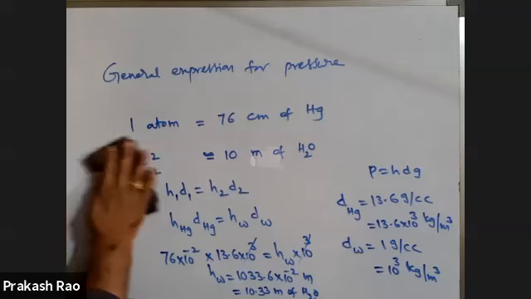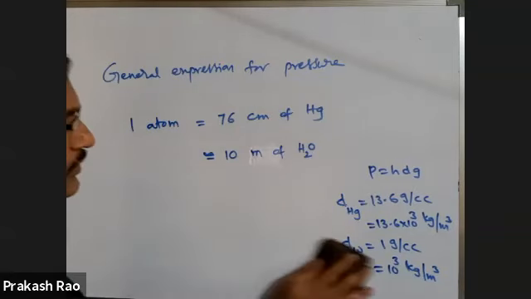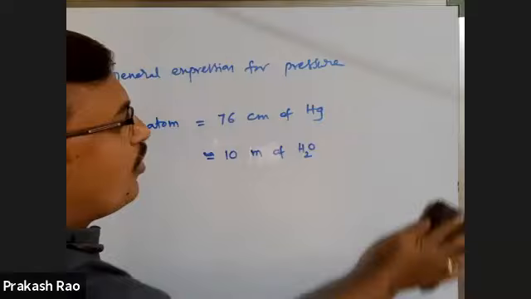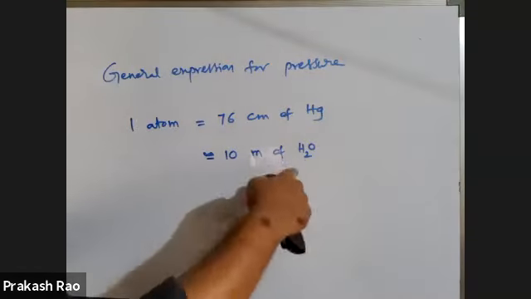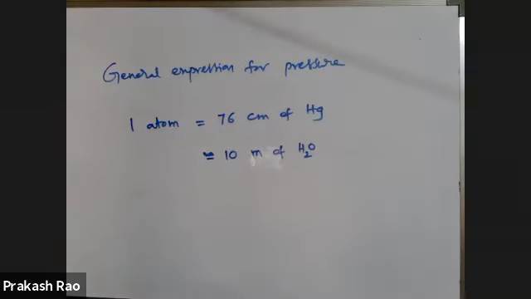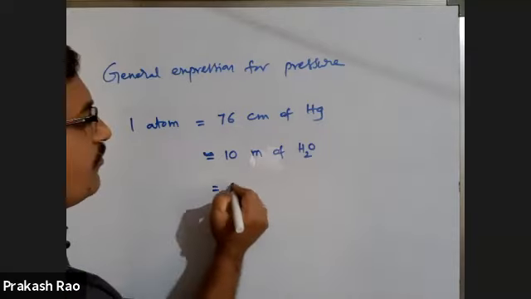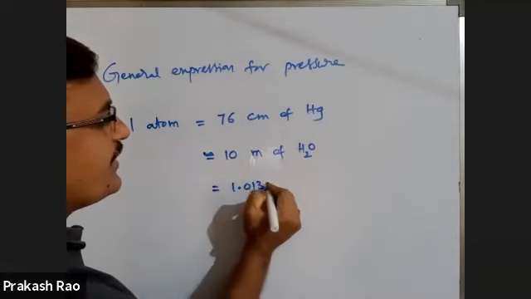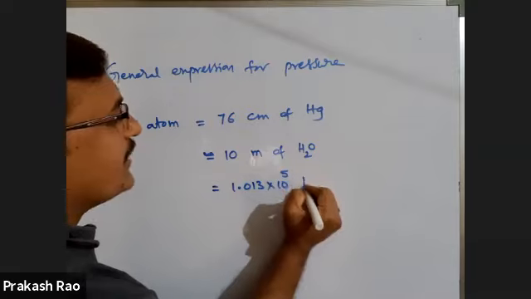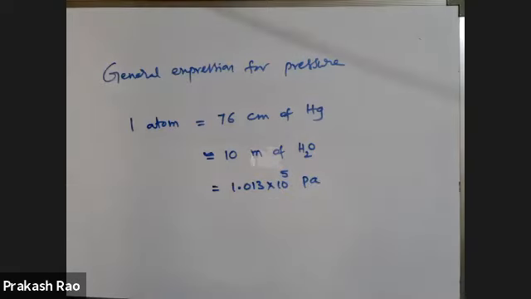This one. And also the value of this is also not in SI system. The value of atmospheric pressure is 1.013 into 10 to the power of 5 Pascal. This is right. वो भी कैसे आया?